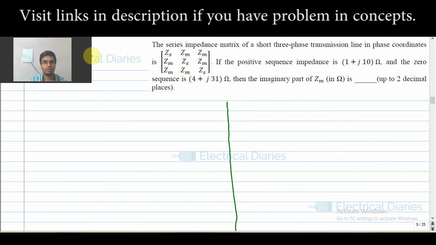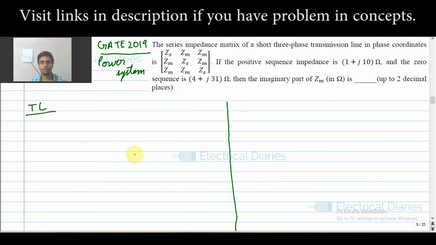GATE 2019 power system. The series impedance matrix of a short three-phase transmission line in phase coordinates is given. These are the positive and negative sequence. If you don't know this concept, you can refer to the links in the description. S is the self and M is the mutual.